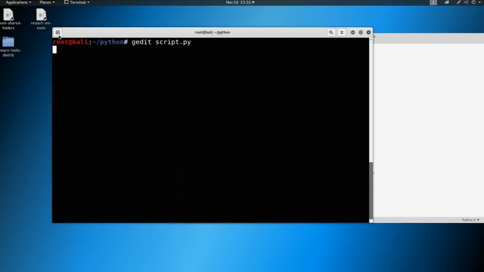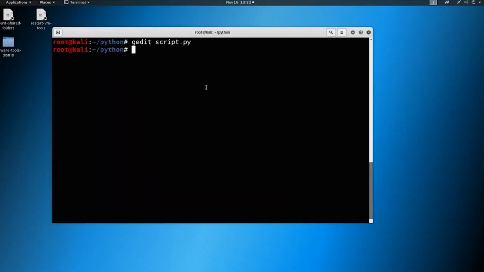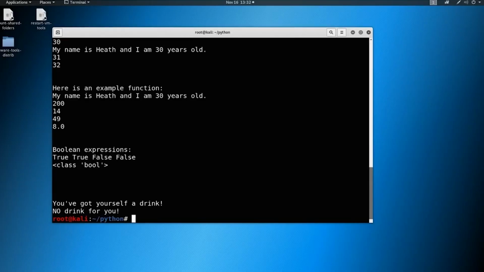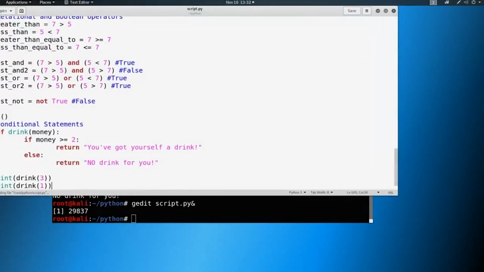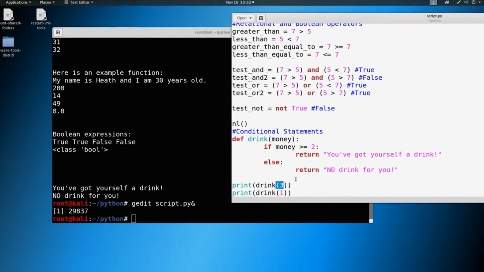And I didn't put this with an ampersand, so I'm going to close out and make sure I do that next time. And what we're going to do is we're just going to go ahead and python3 script.py. And you can see down here, we go back and let me run this script with the ampersand. You can see that we did a drink of 3, which we were expecting to return you've got yourself a drink. And we did a drink of 1, which we were expecting to return no drink for you. This happened just the way we thought it would. So we can build upon these conditional statements.